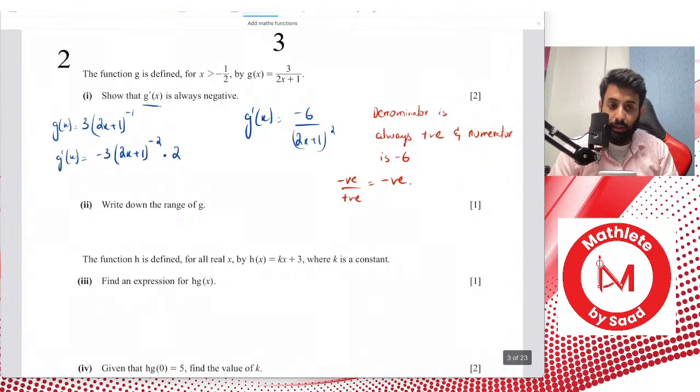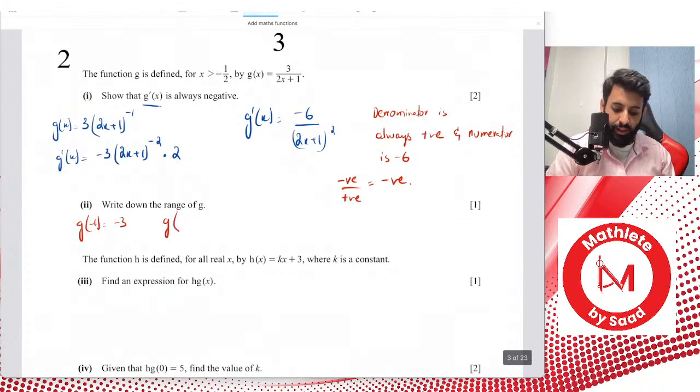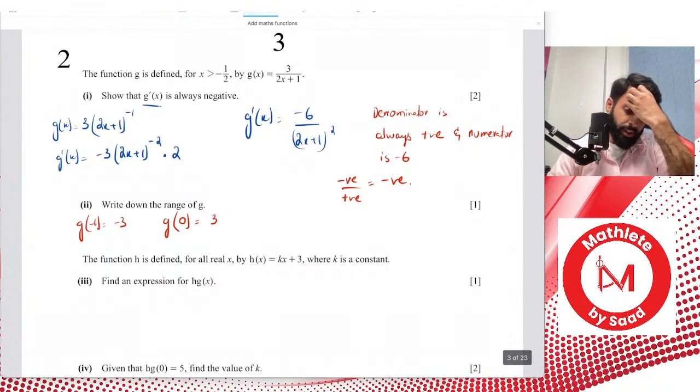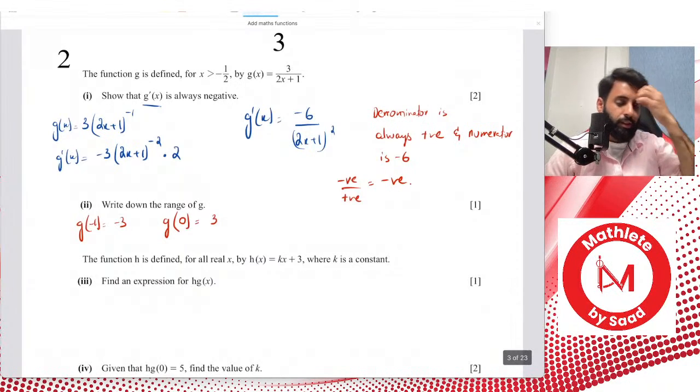Okay, so as we speak, I'm plugging in minus 1. If I plug in minus 1, we get minus 3. Now if I plug in, let's say 0, we get 3. All right, so that means whatever value I plug in, the least that this will be is positive. It can never be negative. The least that this can be is 0.